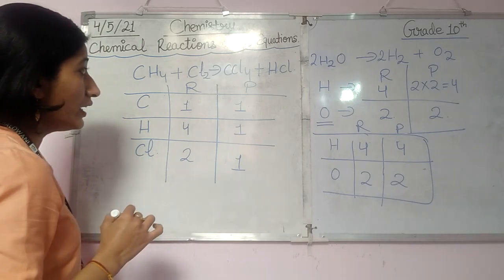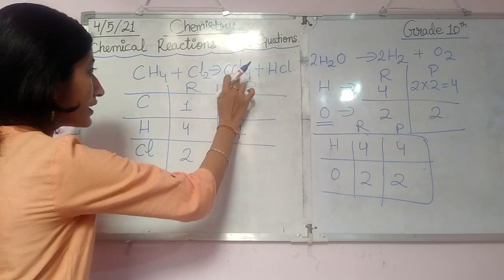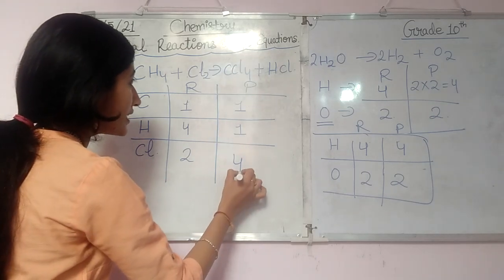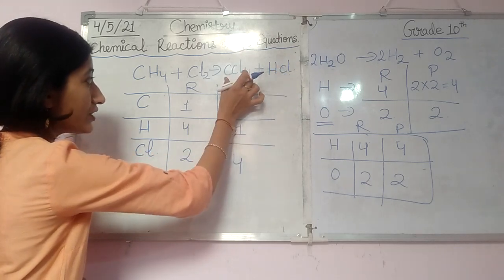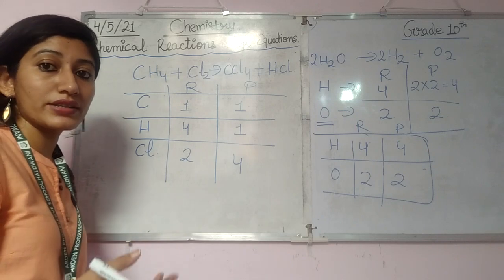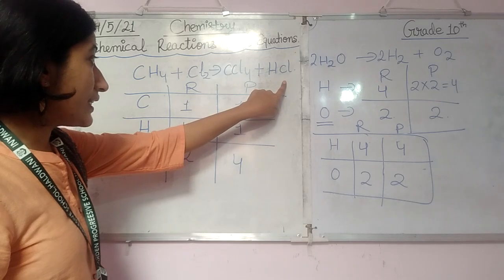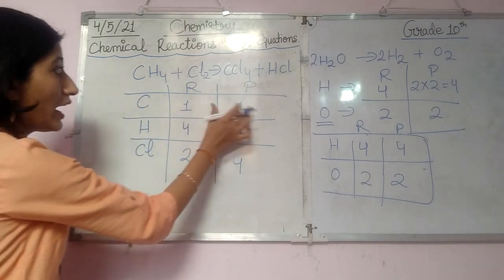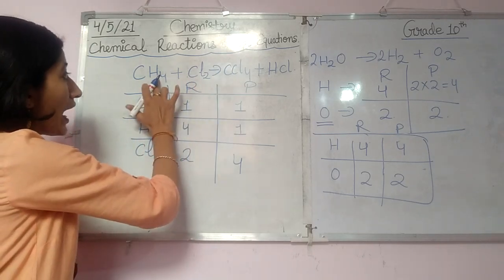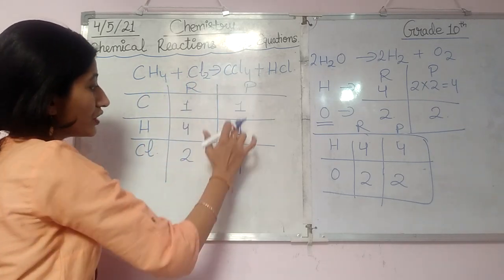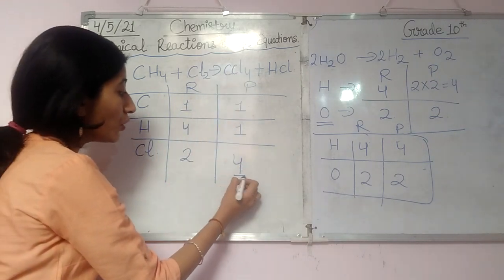Right now we have not taken this Cl, we are just focusing on this one. Let's see what is going on. CH4 plus Cl2 gives CCl4 plus HCl. So the number of carbon is balanced, no problem: carbon 1, 1, hydrogen 4, hydrogen 1, chlorine 2 and here chlorine 4.